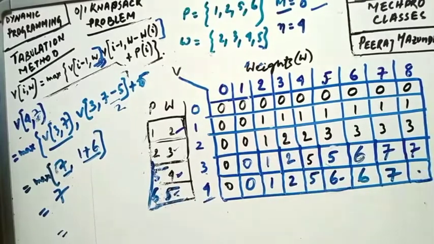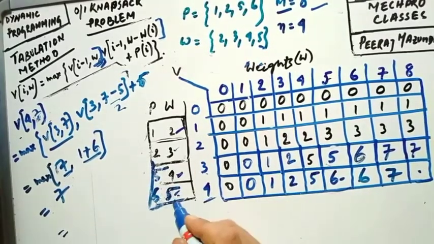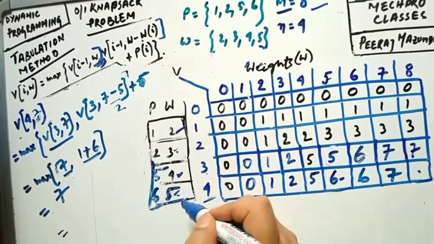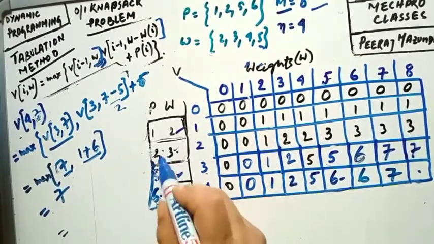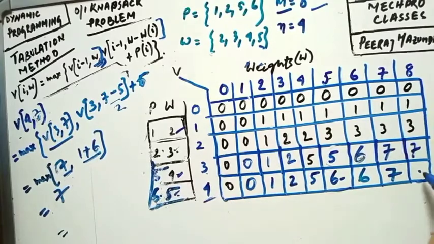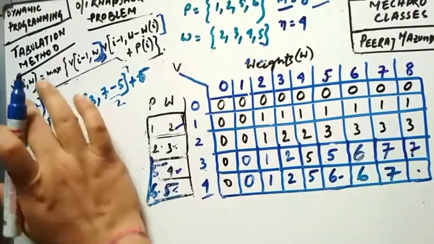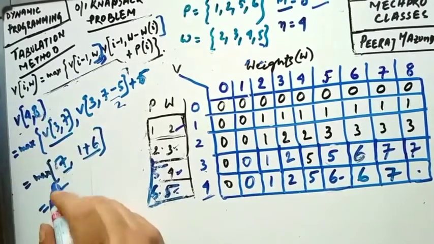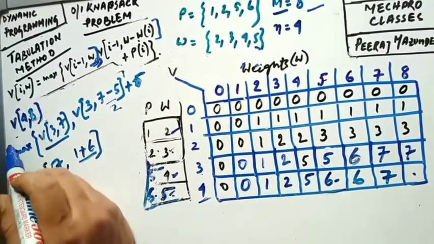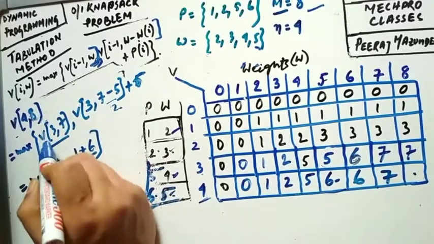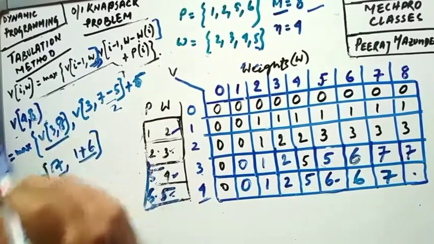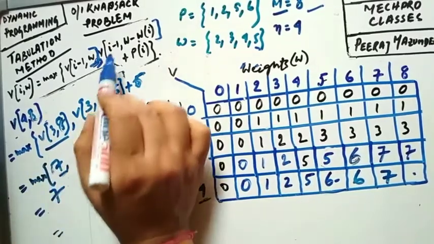Now come to the last cell. For considering the last cell, look, 5 plus 3 gives you how much? 8, and the corresponding profit is 6 plus 2, 8 as well, so this value will be 8 as well. Now if we consider this one, say I am writing 8 over here, okay, that is v of 4 comma 8. Now it will be how much? V of 3 comma w is 8, so it will be 8, comma 3 as well.